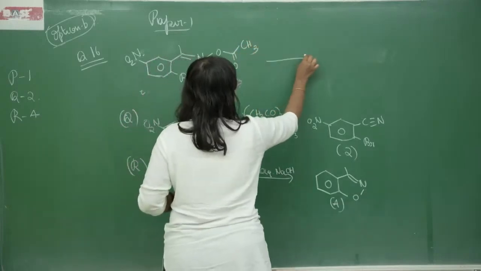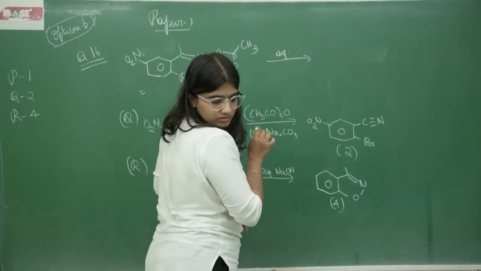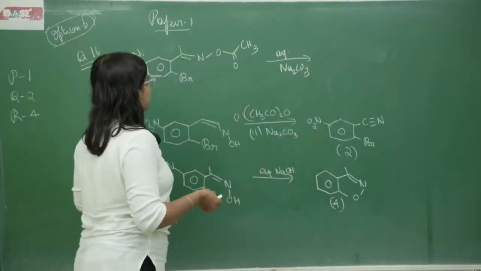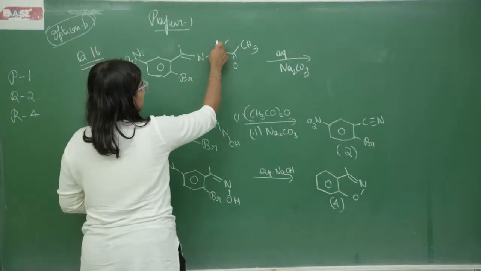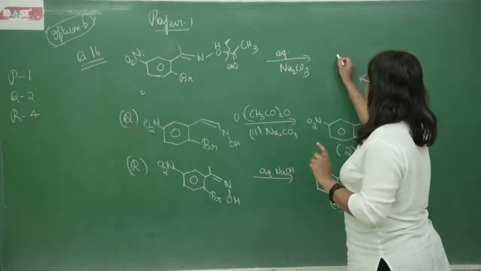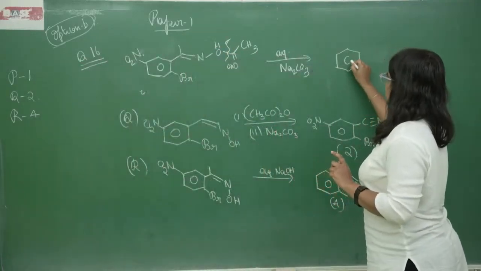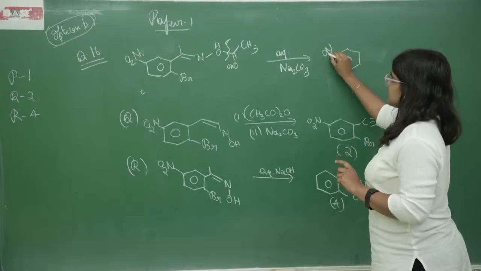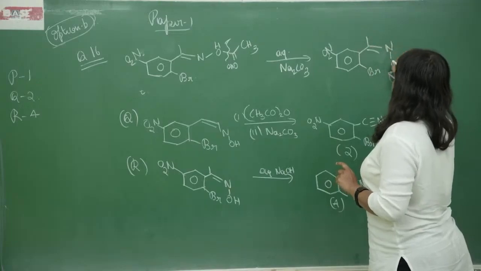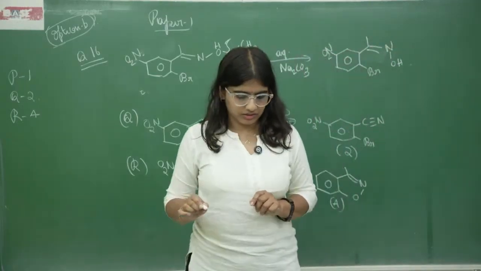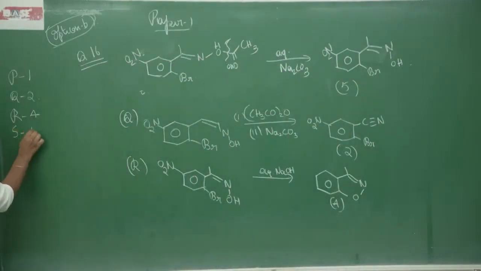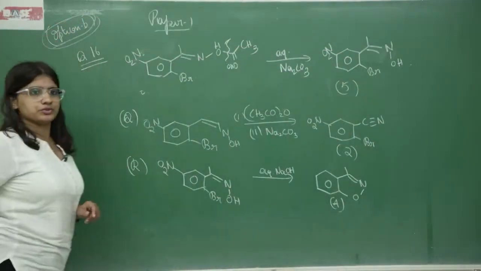Here the reagent given is aqueous Na2CO3. So here a simple reaction will take place, that is hydrolysis. So the bond will break over here, OH here and H here. So what I will get here is this one. OH. So this will be our answer. This corresponds to 5. So S corresponds to 5. So that will be option D. Thank you.